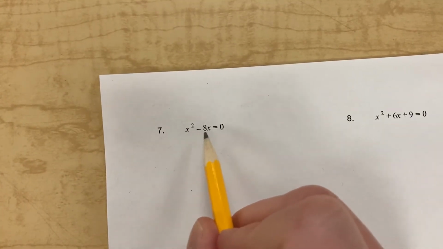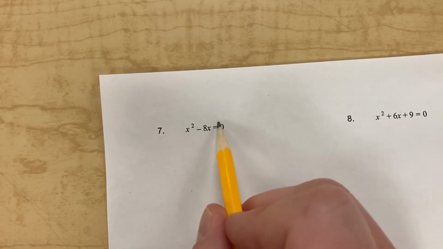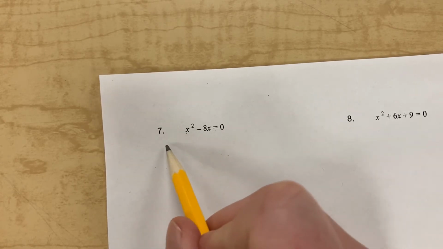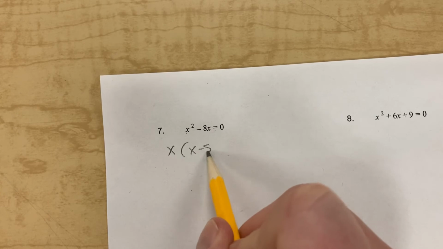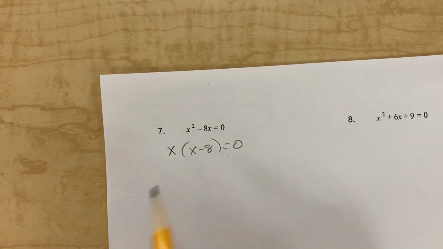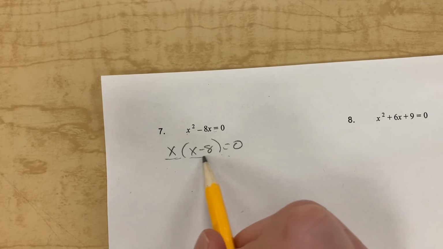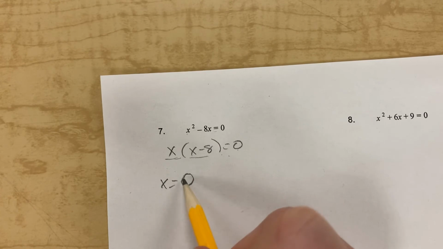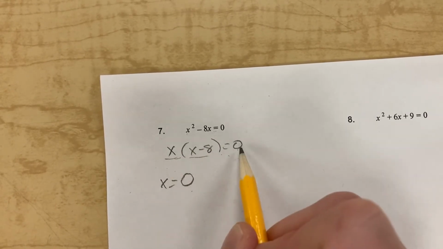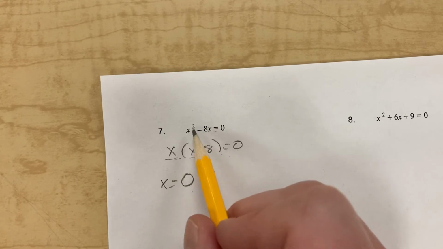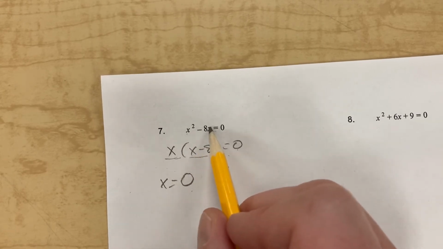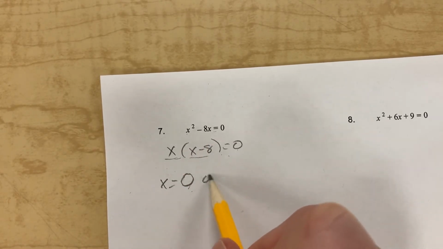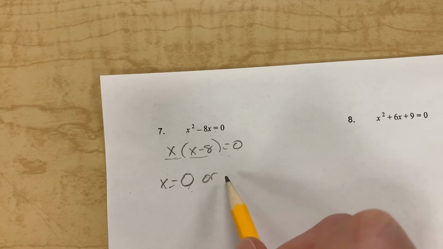For here, I'm looking at this one a little different. I have x squared minus 8x. There's no third number. So at first you might get confused here, but look at what they have in common. They both have an x. So we can pull that x out front. So now I still have two things multiplying to equal 0. So my question is, well, what would make the first thing 0? And that would just be 0, right? 0 times this would be 0. If you look at the original, 0 squared is 0. 8 times 0 is 0. 0 minus 0 is 0. And so that's easy enough. Okay, and then what would make x minus 8 equal 0? That would be positive 8.